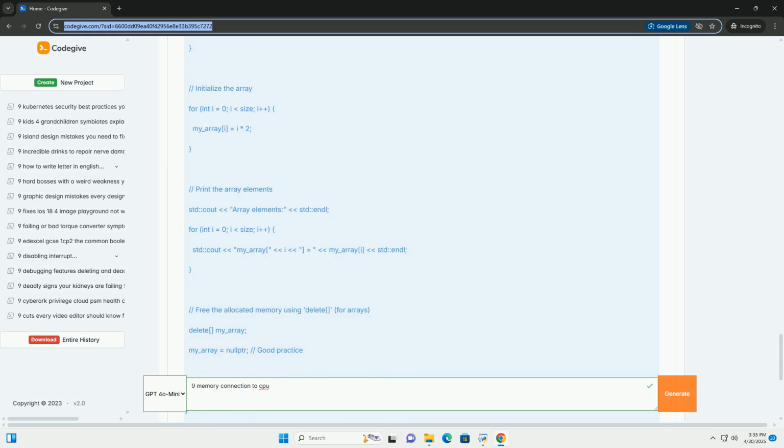Rank. A rank refers to a set of DRAM chips on a memory module that can be accessed simultaneously. A single rank module can have all chips on one side. A dual rank module has chips on both sides, allowing for more memory capacity and slightly better performance in some cases.